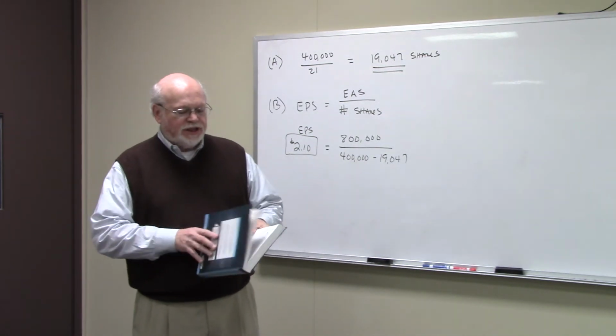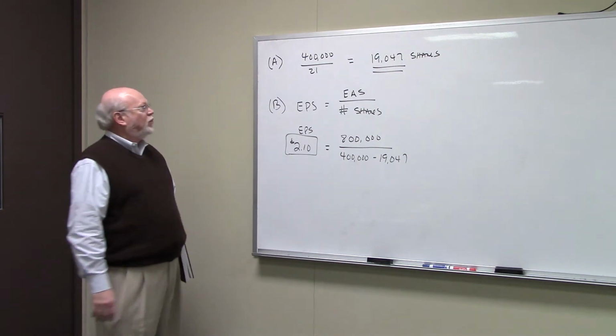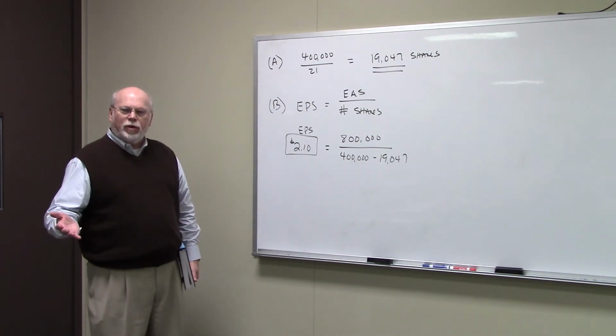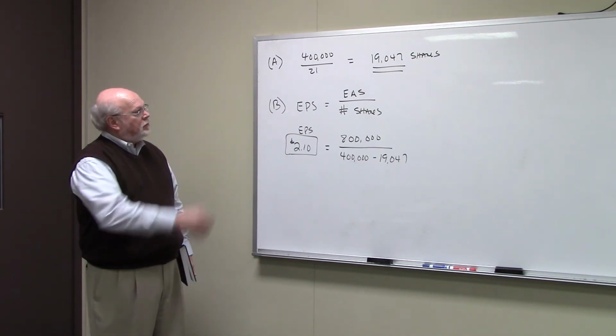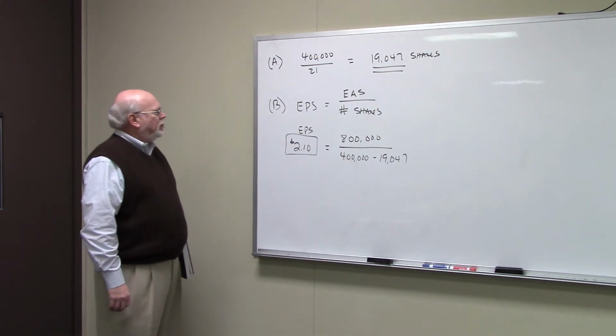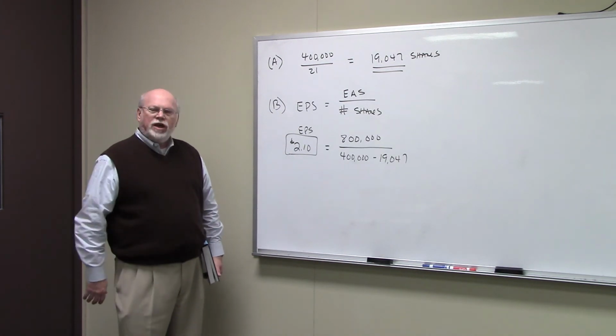Now the A part says, how many shares of stock could the company buy with its $400,000? Well, they say they're going to pay $21 a share in the market. 400,000 divided by $21 a share is 19,047 shares.